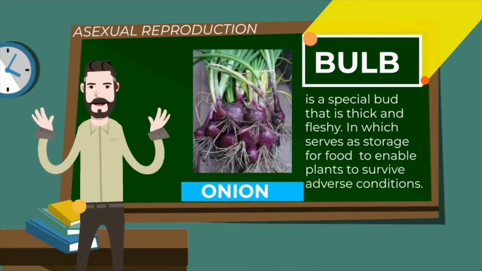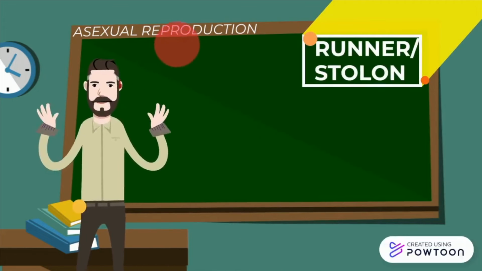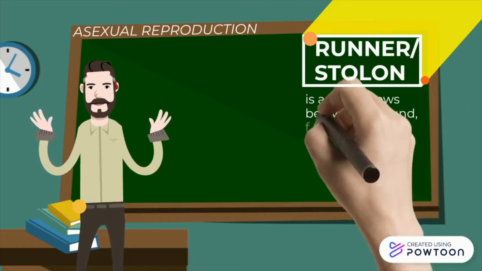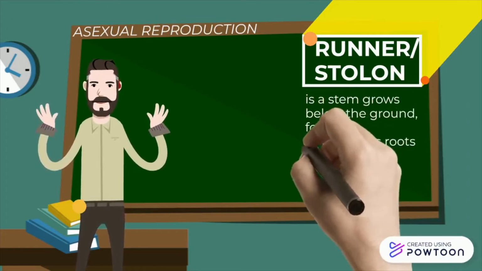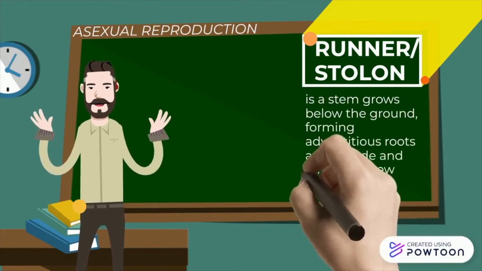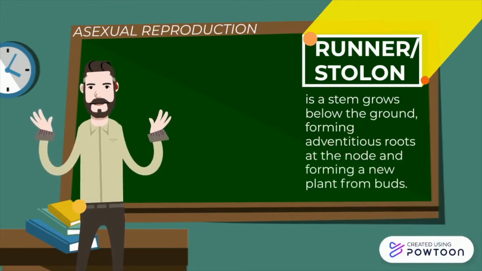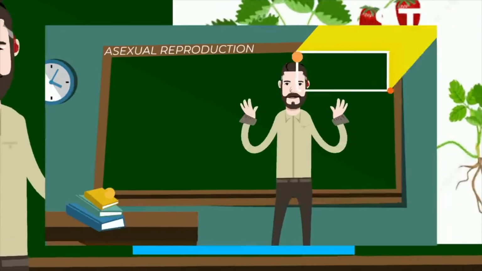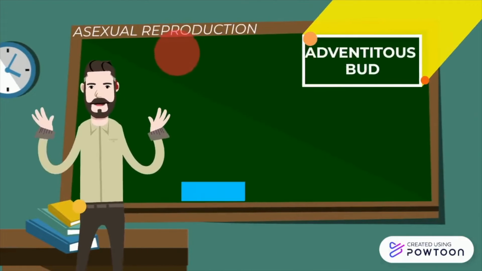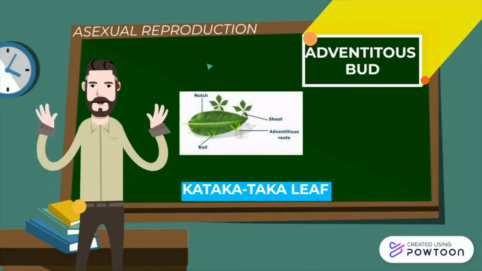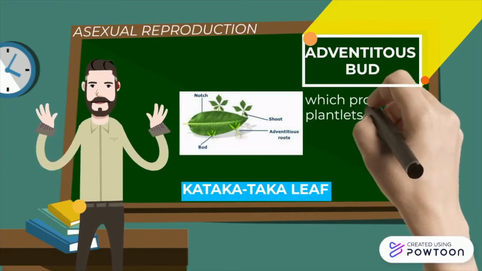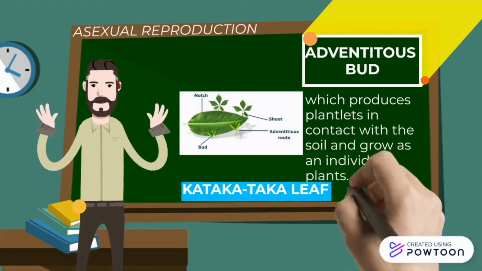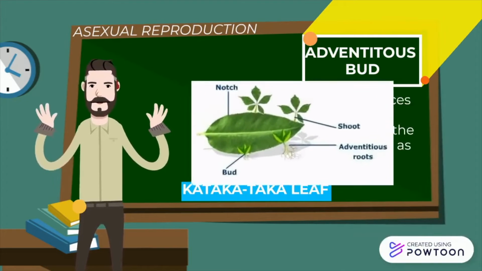Example is onion. We have also runner or stolon, which is a stem that grows below the ground, forming adventitious roots at the node and forming a new plant from buds. Example, we have strawberries. Lastly, adventitious bud. Example of this is katakataka leaf, which produces plantlets in contact with the soil and grows as an individual plant.